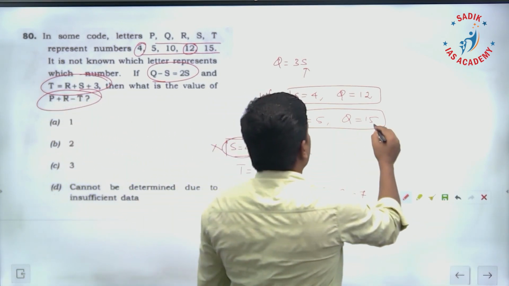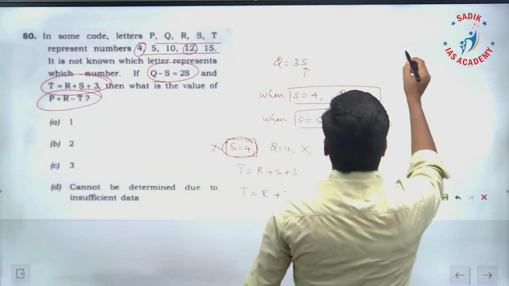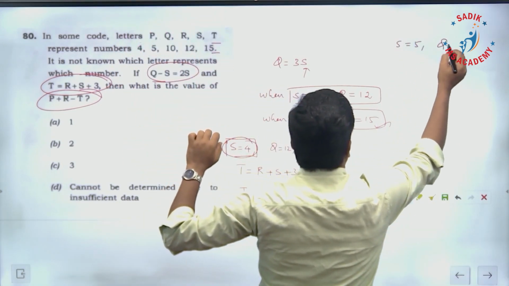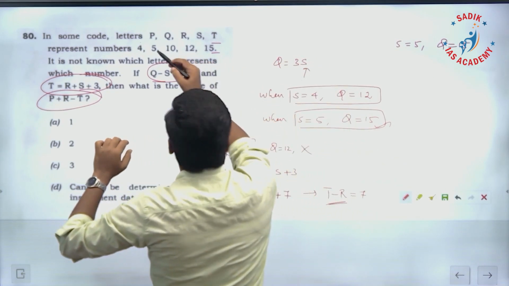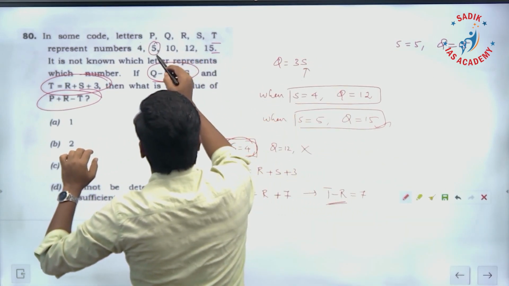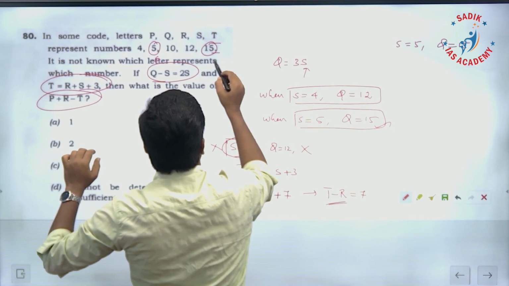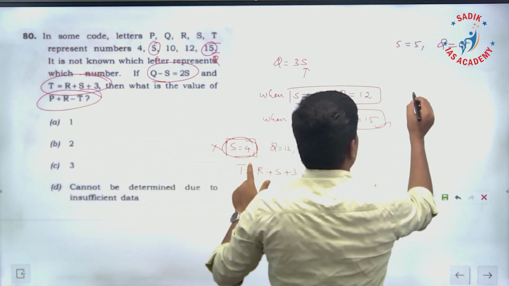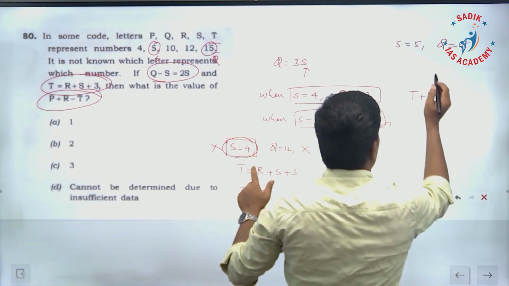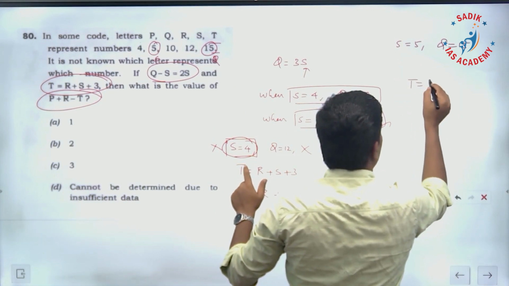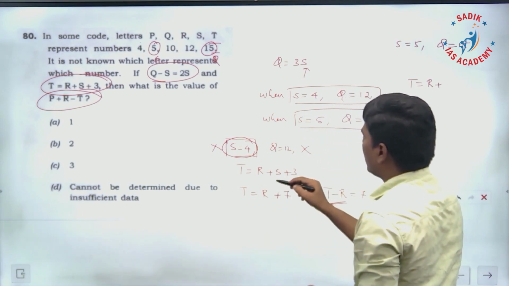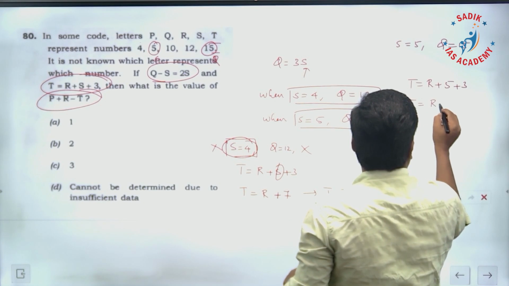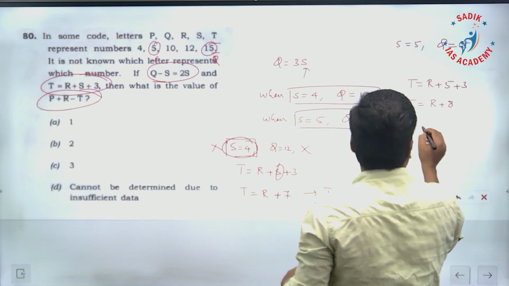Now take the other possibility, S is equal to 5. When S is equal to 5, Q is going to be 15. In the remaining numbers, the same logic applies. T is equal to R plus 5 plus 3, that is T is equal to R plus 8, so T minus R is equal to 8.